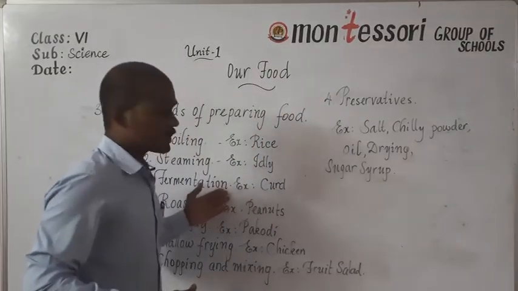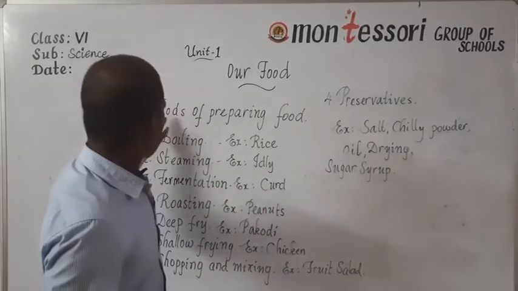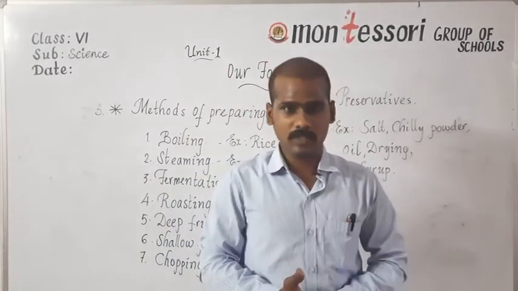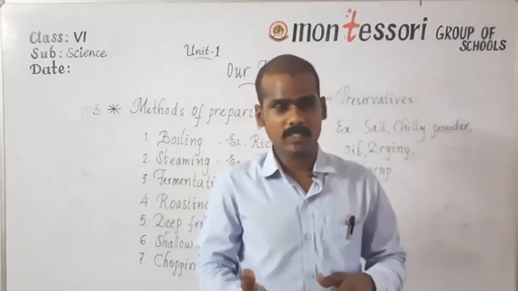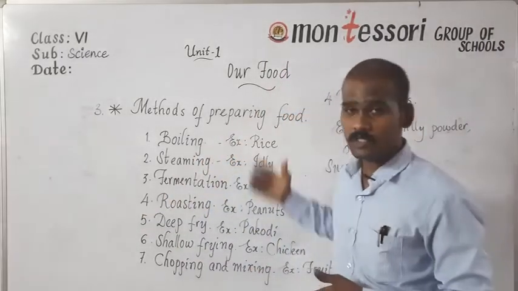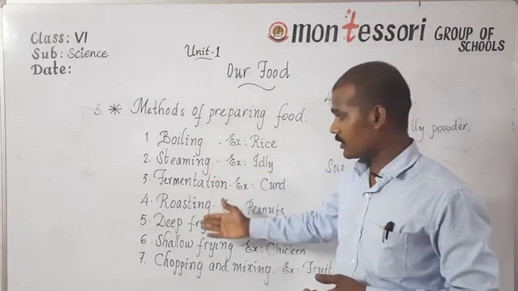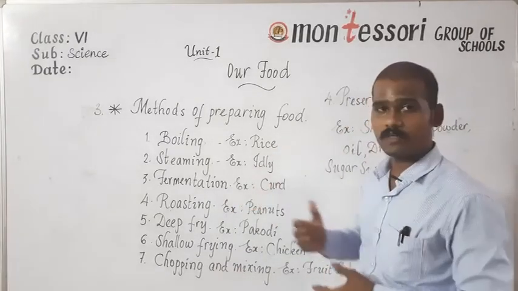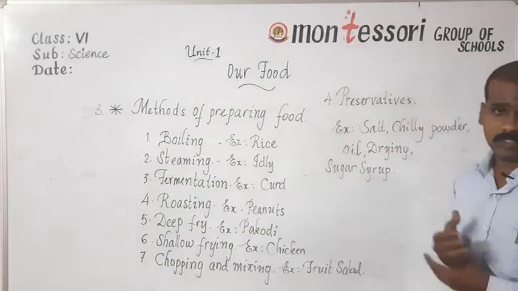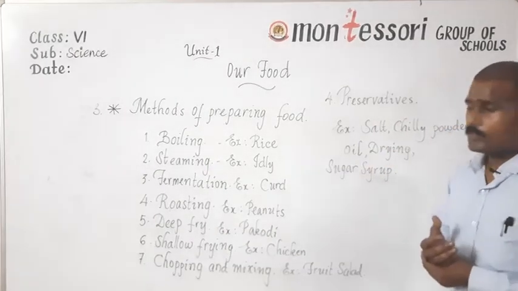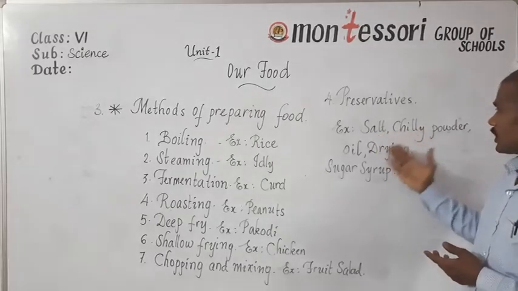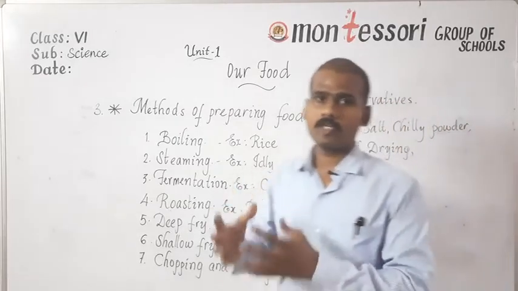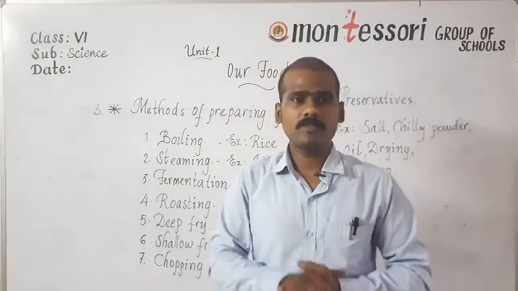So these are the different points in this lesson, our food. The first one is the different types of ingredients, and next we discussed different types of sources of food ingredients like plants and animals. Next we discussed the different methods of preparing food, like boiling, steaming, fermentation, roasting, deep frying, shallow frying, and chopping and mixing. And there are different examples for these methods. Next we discussed the preservation techniques. In order to preserve food, one would use different ingredients like salt, chili powder, oil, and sugar syrup. With the help of these ingredients, we can store the food for a very long time. So these are the different preserving techniques.